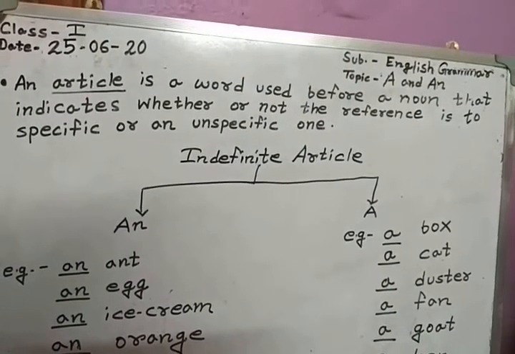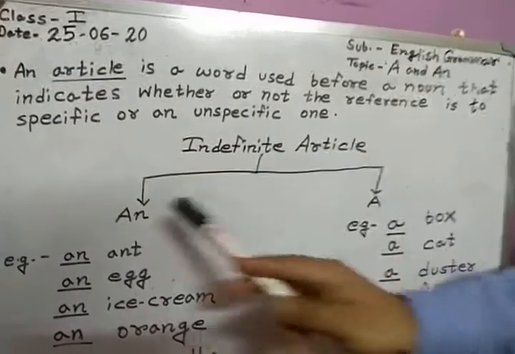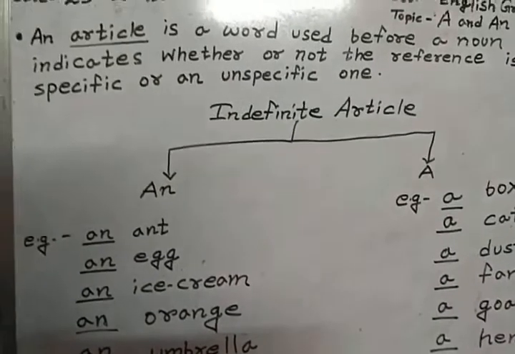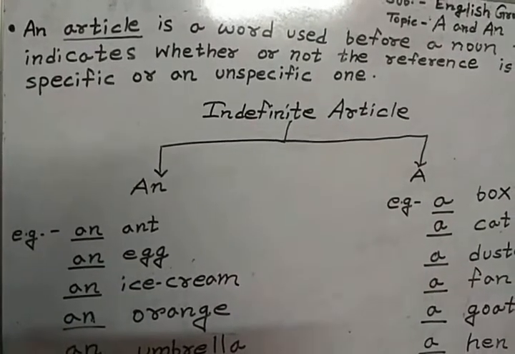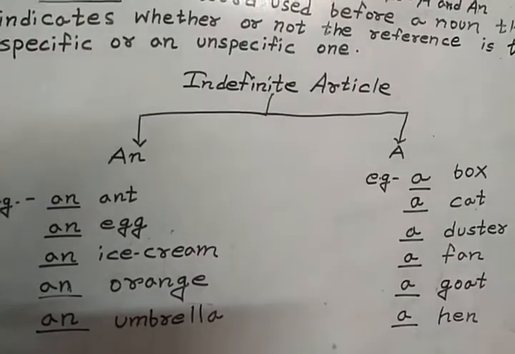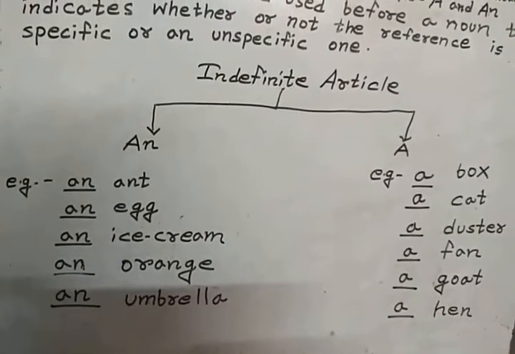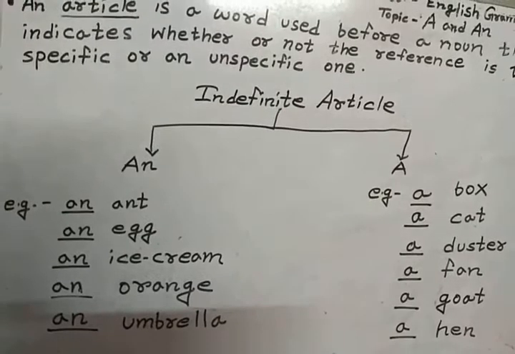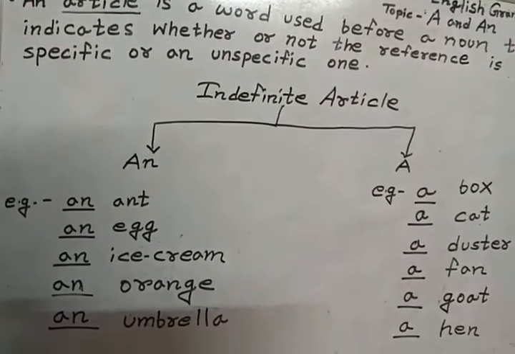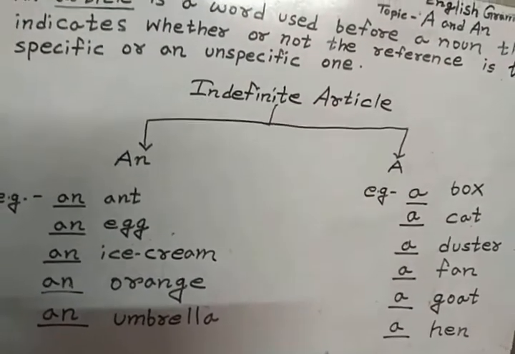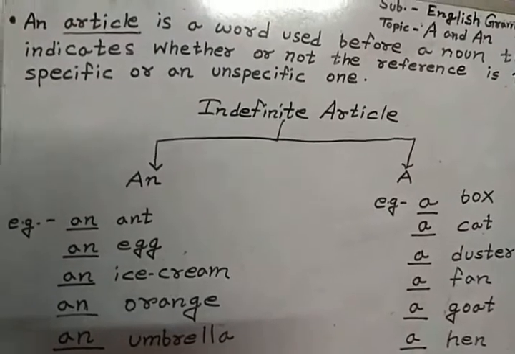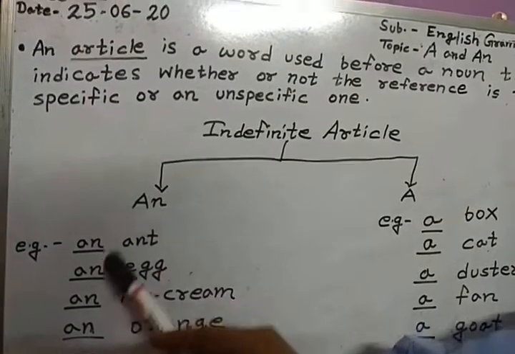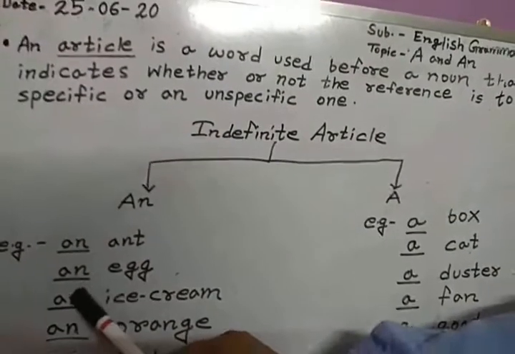Now, indefinite articles, an and a. When to use an? We'll use an before a vowel sound. We all know that there are 5 vowels: a, e, i, o, u. So, before the vowel sound, you can use an. Now see: an ant, an egg.